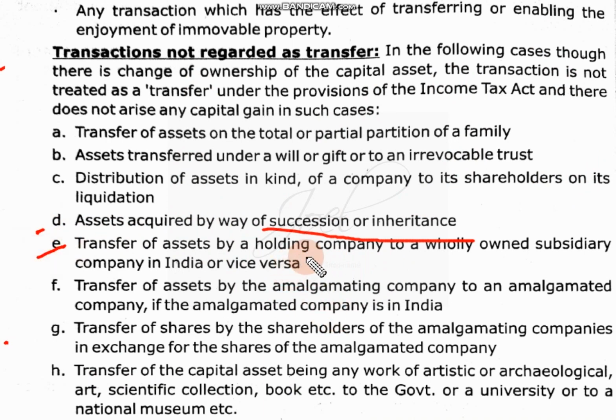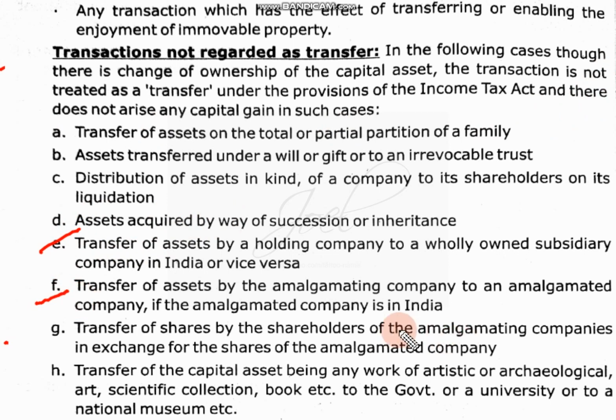Transfer of assets by a holding company to a wholly owned subsidiary company. See, sometimes what happens is the subsidiary company's assets are definitely owned by the main parent company. So inter transfer will take place. The subsidiary company will transfer their assets to their main company. Likewise, the main holding company will transfer them to the subsidiary, so that also won't come.